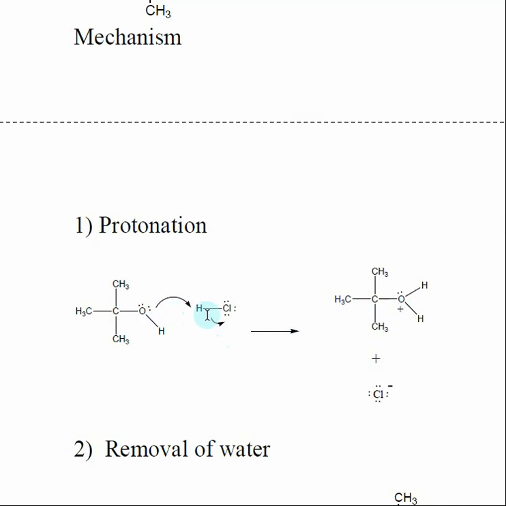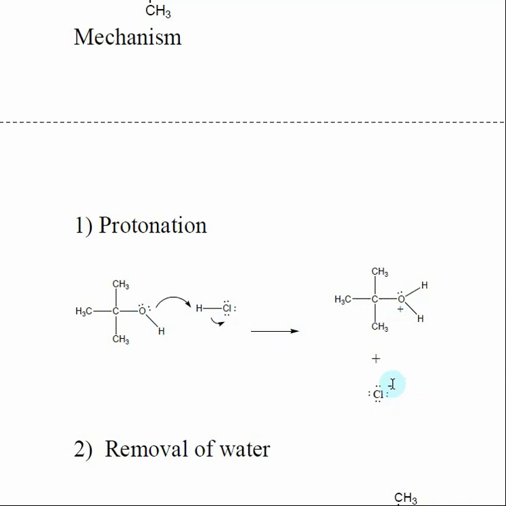The next thing that happens is we break the HCl bond. The electrons in this bond move to the chloride in this case. And a bond attacking an atom forms lone pair electrons. So if we look at this, the chloride has 3 sets of lone pair electrons. Here it has 4 sets of lone pair electrons. Also, when you look at the charge, electrons are leaving the oxygen. Initially, the oxygen is neutral. Now it is going to be positively charged. Here, electrons are moving to the chlorine. The chlorine here is neutral. Electrons are moving to it, so it's going to have a negative charge.